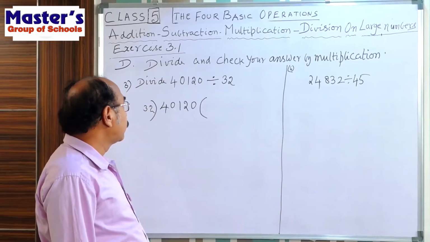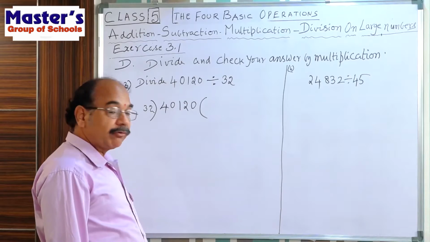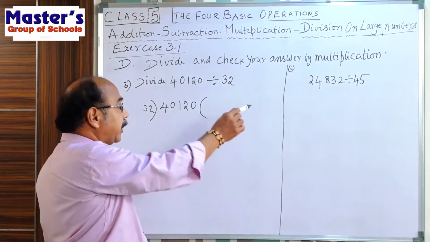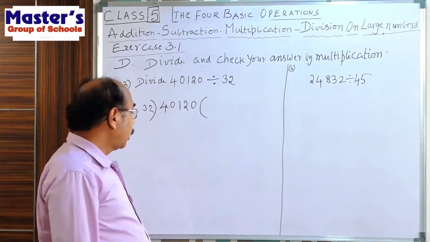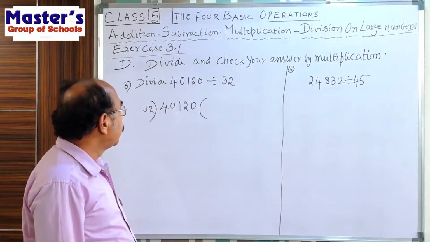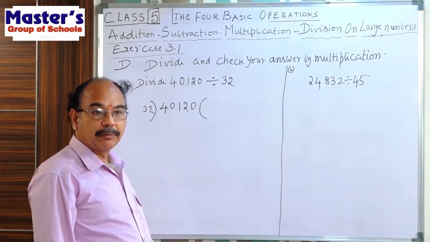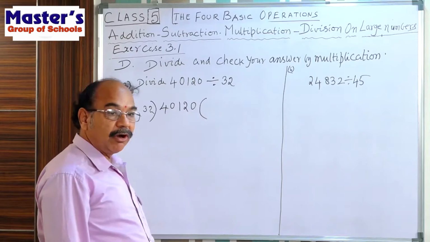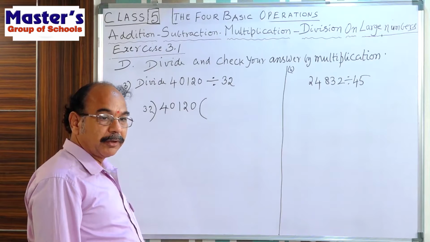Okay. In doing this division work, what we get in the right side bracket, that is called the quotient. And last we get some remainder. If it is exactly divided by 32, then we get 0 remainder. If it is not exactly divisible by 32, then some remainder we get.